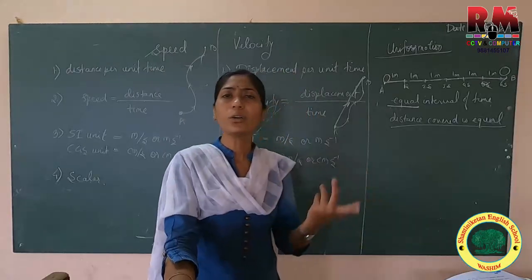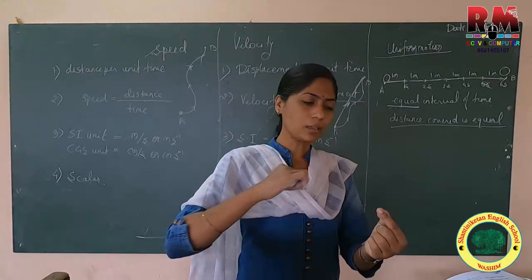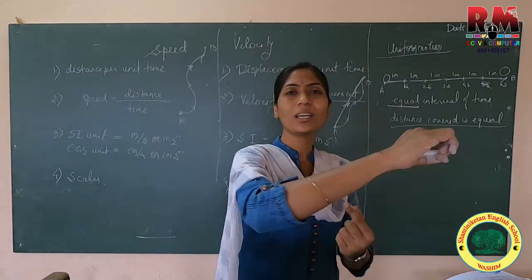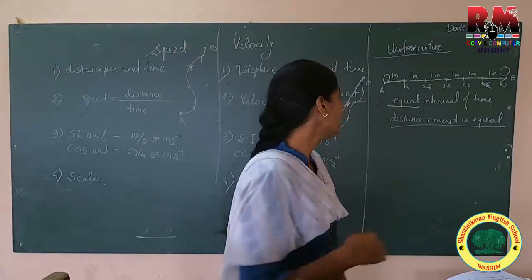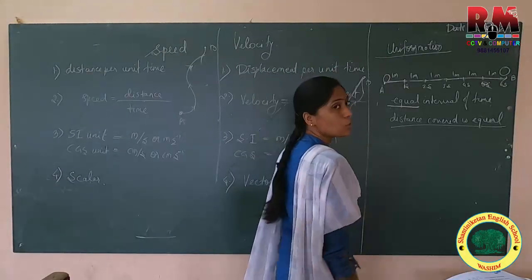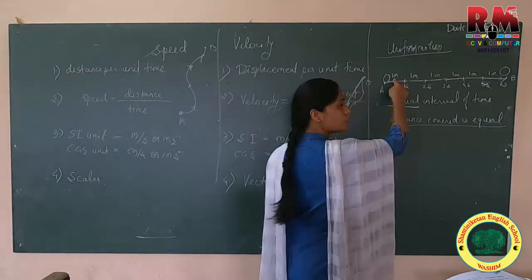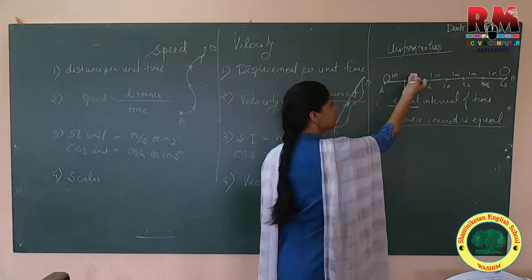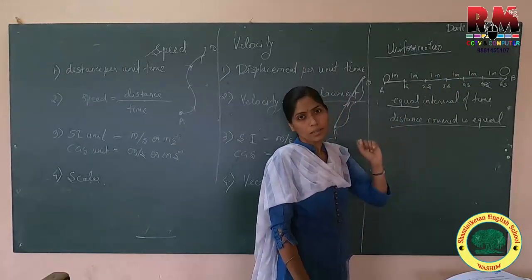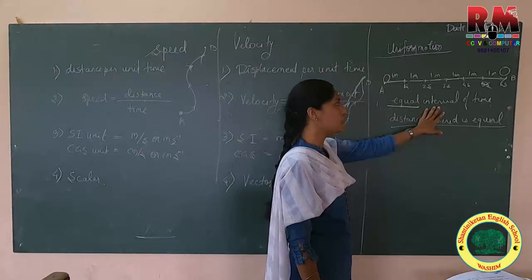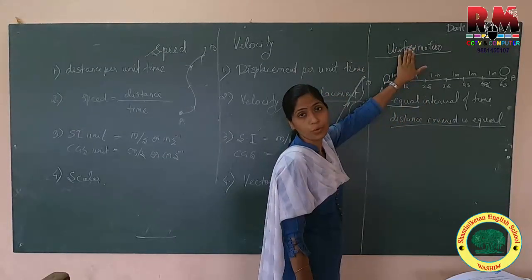A good example we can take is rotational motion, like the earth moving around the sun. Is it equal? Yes, it is equal. So that motion is called uniform motion. Instead of 1 meter, if by chance it is 2 meters, 2 meters, 2 meters, equal distance covered in equal interval of time, then such motion is said to be uniform motion.